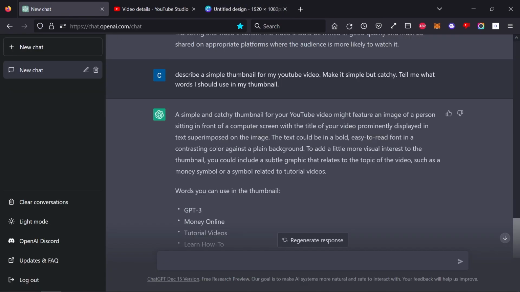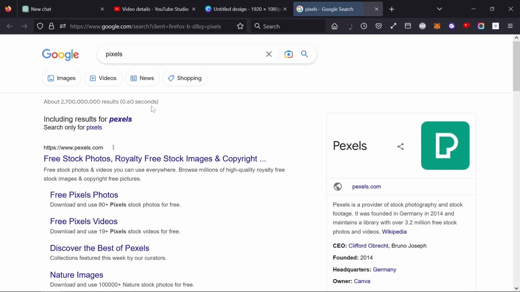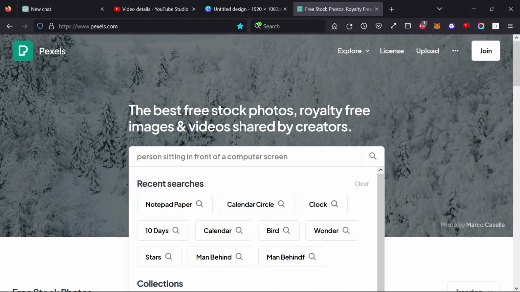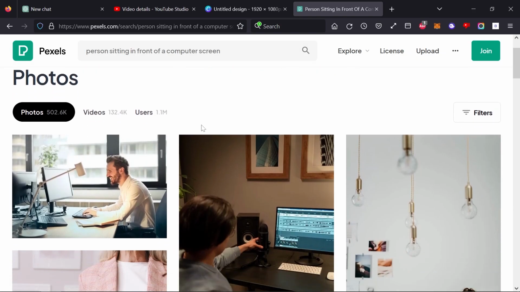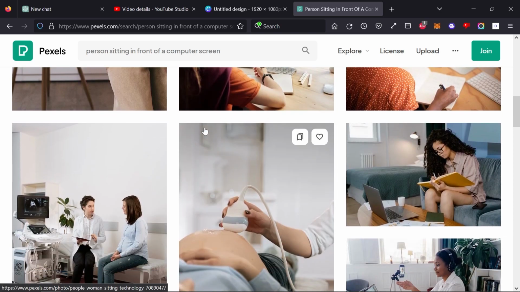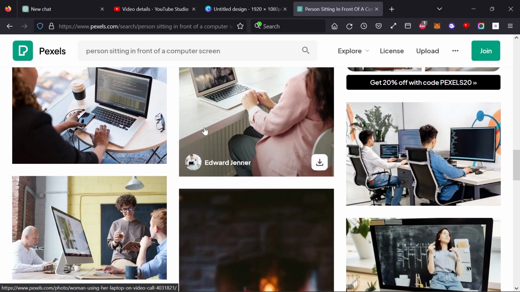And now the first thing I needed to find was an image of a person sitting in front of a computer screen. There's a website called Pexels.com which offers free stock photos. So I first went there and literally just copied the text saying person sitting in front of a computer screen, to look for any images that would be good, but all of them weren't simple. I wanted something simple where I could add text to it. There's too much going on in the photo.